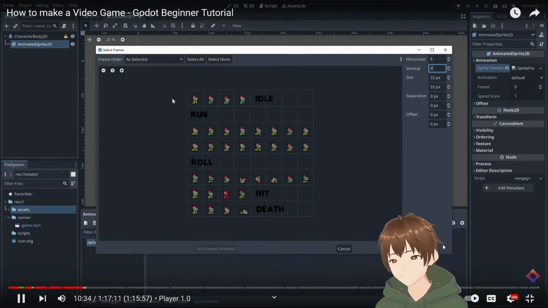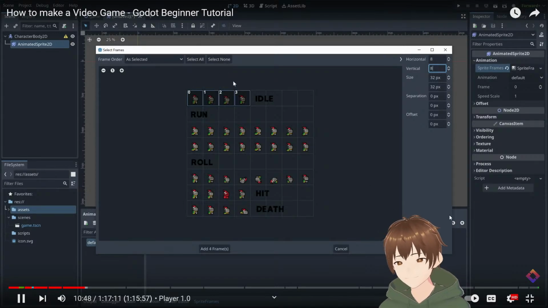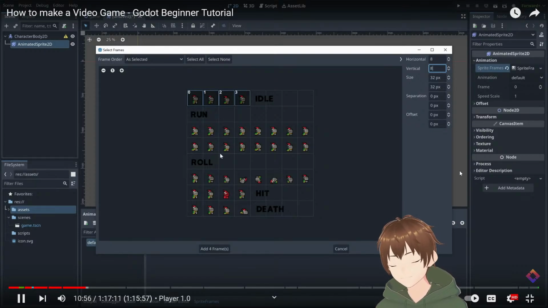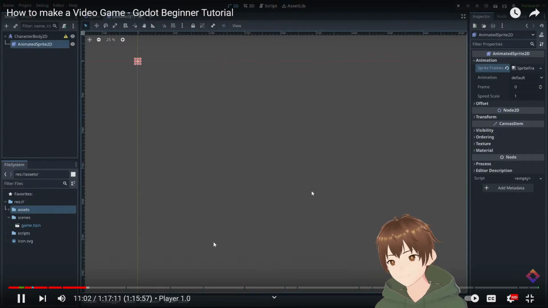And let's just start by adding the idle animation. To do this, we simply click the frames in the order that we would like. So I'm going to go from the left-hand side here and click. As you can see, it says this to 0, the first frame. Then I'm going to click the next one and the next one and the next one. And now it goes from 0 to 3 and will play from left to right. We can always click again to remove. And this is how you can quickly build an animation from different parts of your sprite sheet. So I'll select these 4 frames and hit Add Frames.